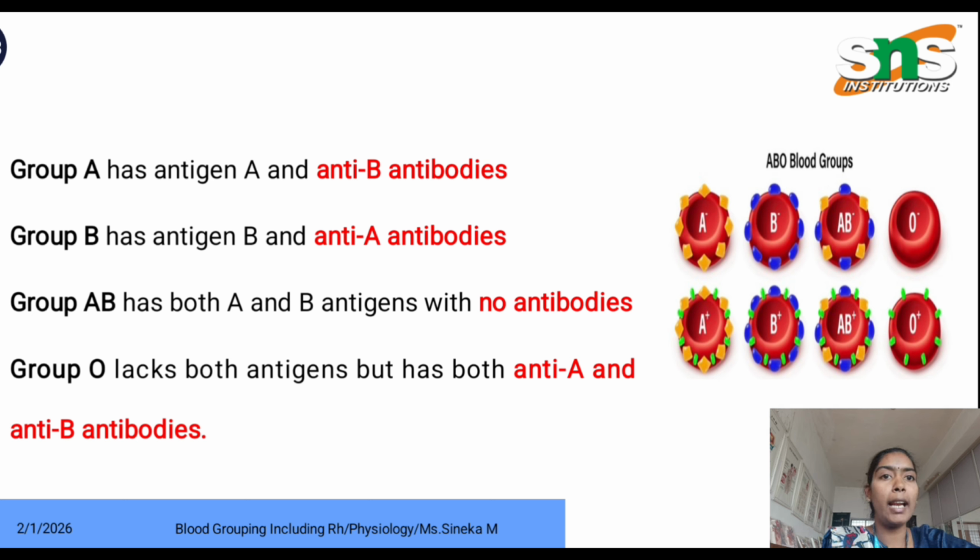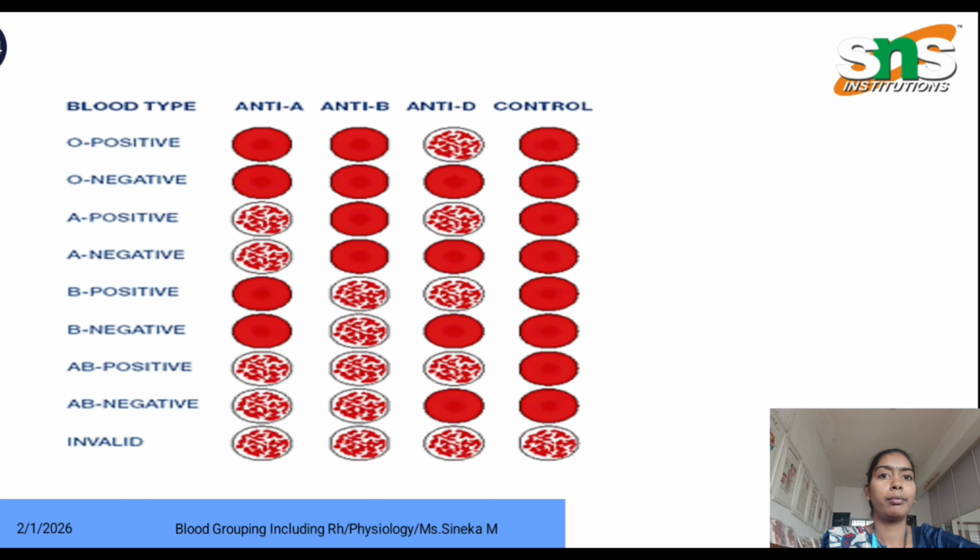Group B has antigen B and anti-A antibodies. Group AB has both A and B antigens with no antibodies. Group O lacks both antigens. There is no antigen present in group O. There is no antibody present in plasma in group AB. But for group O, both anti-A and anti-B antibodies are present in plasma. So, based on the antigen and antibody, we classify the blood groups.